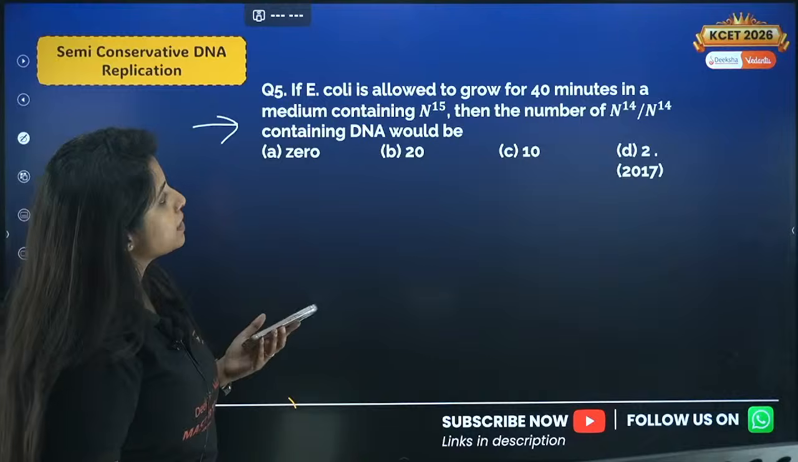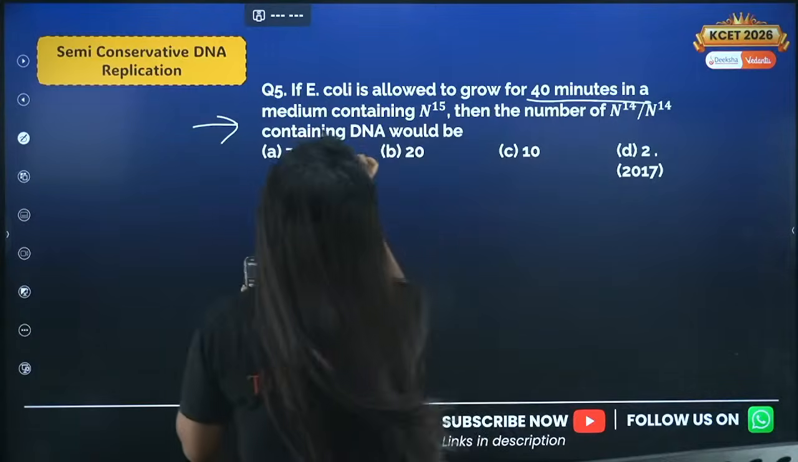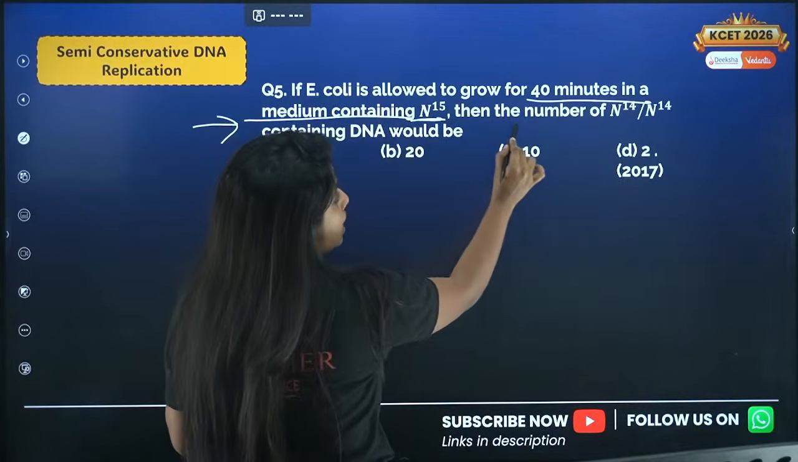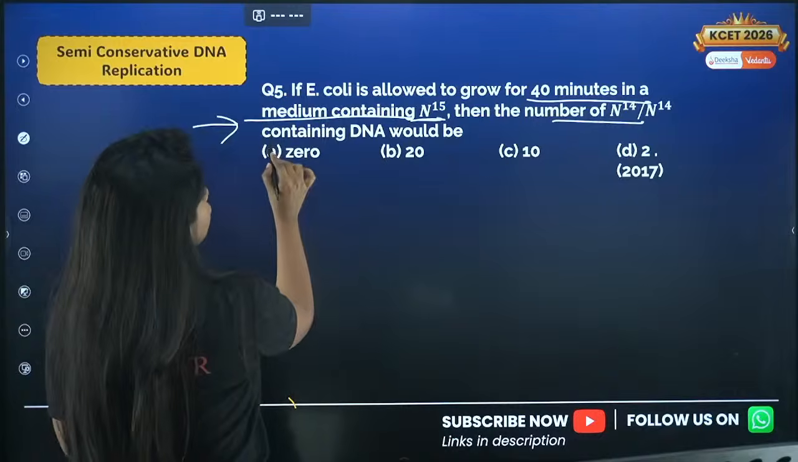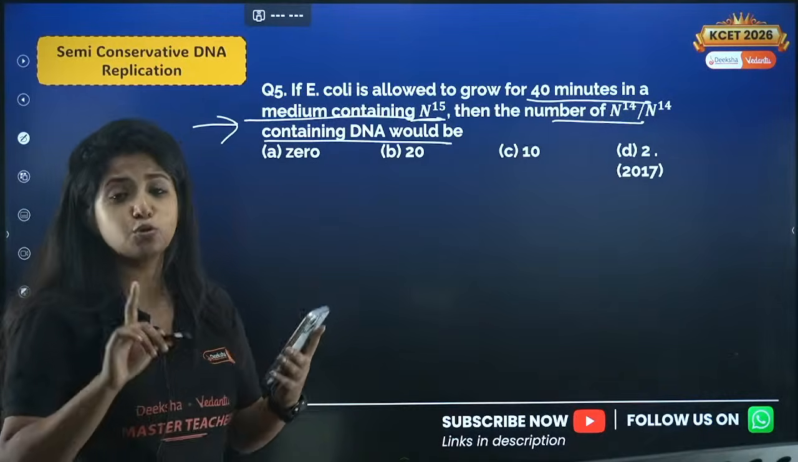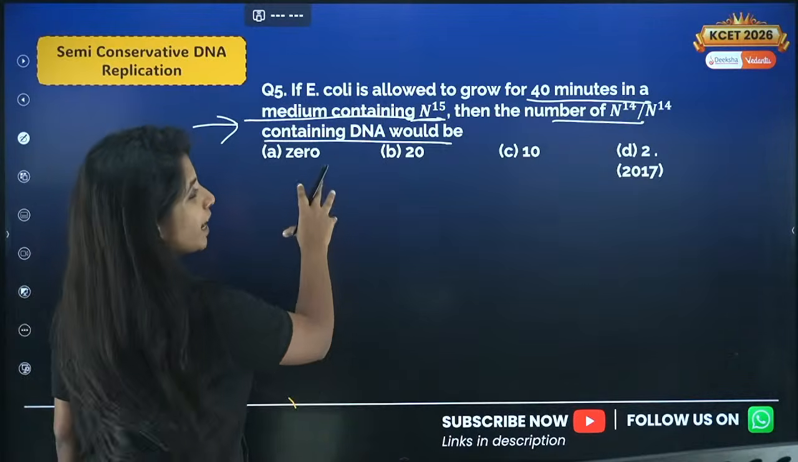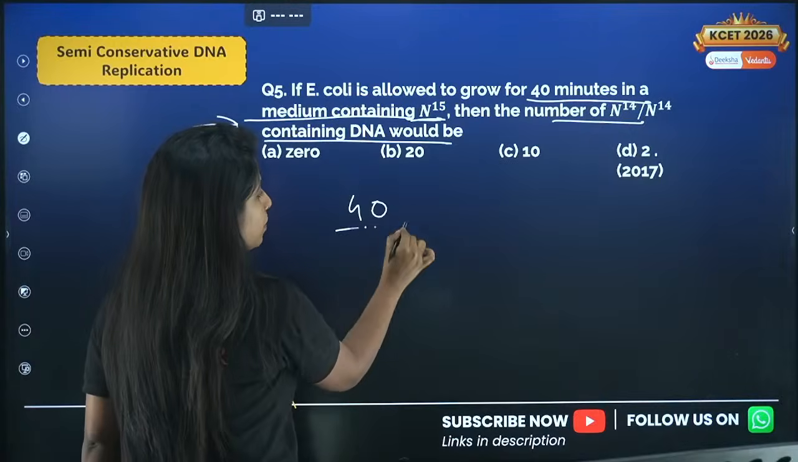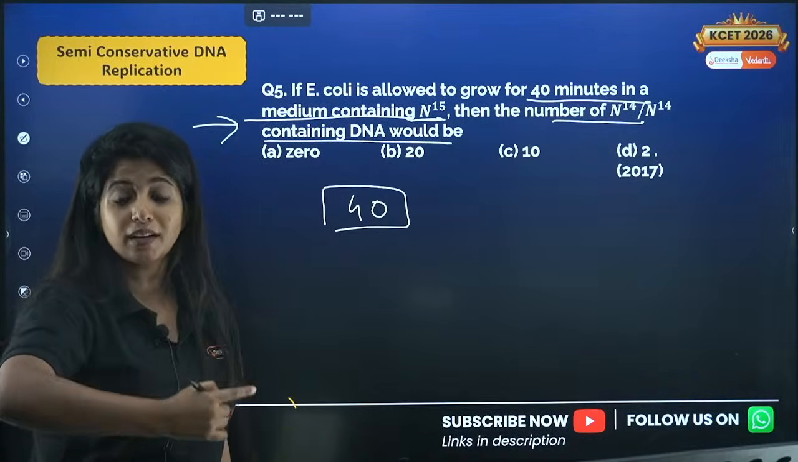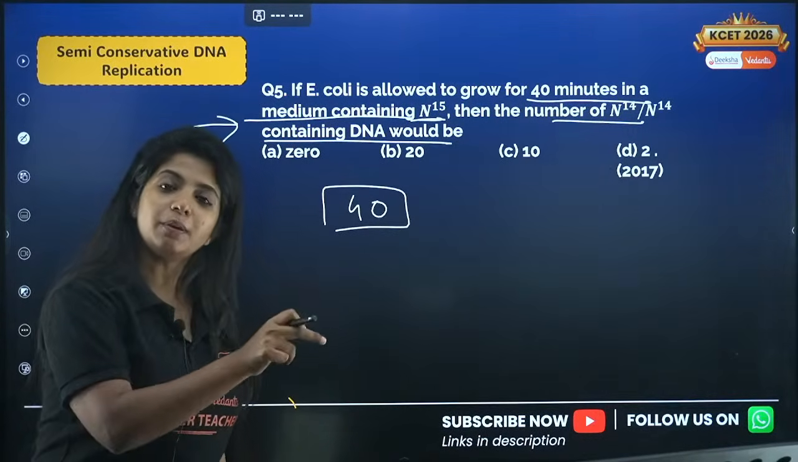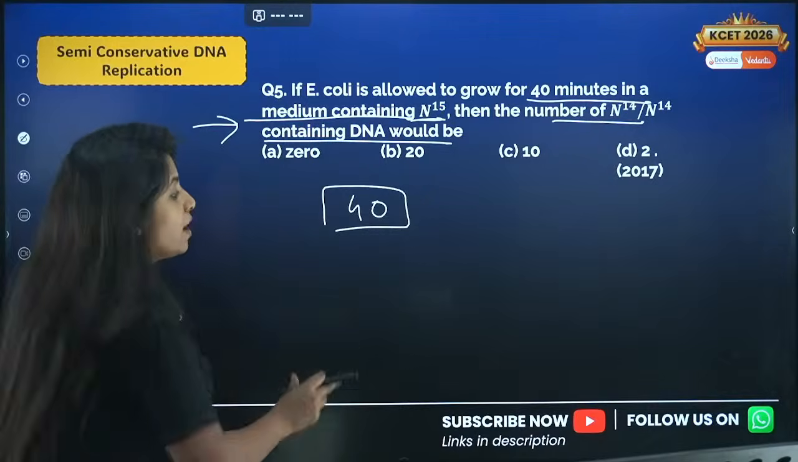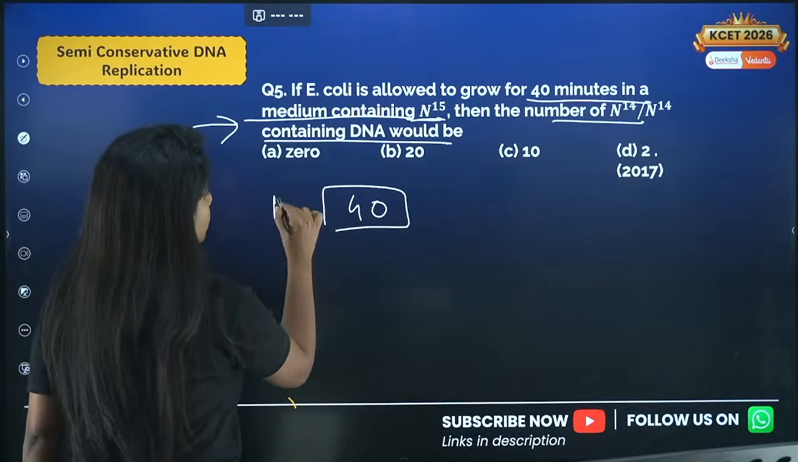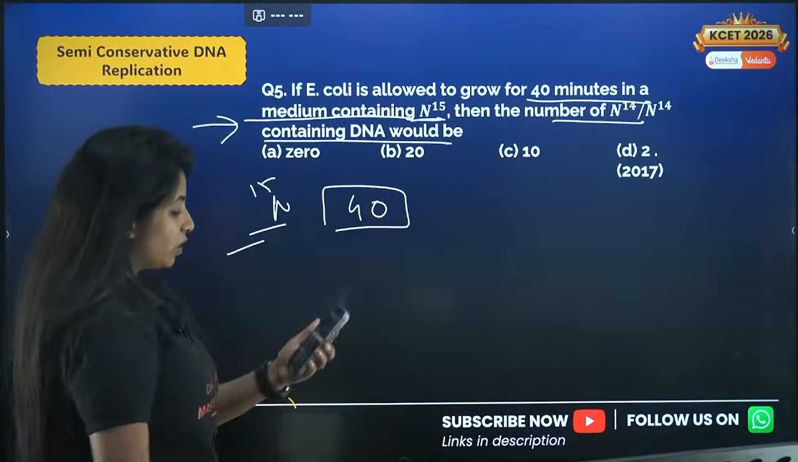So if E. coli is allowed to grow for 40 minutes in a medium containing N15, then the number of N14 containing DNA would be, this is super easy, I'm telling you. So E. coli is there, it is grown for 40 minutes. You know, in every 20 minutes, E. coli basically divides. That means in every 20 minutes, DNA replication is happening. Now this E. coli has been grown in which medium? N15 medium. And now what are you being asked?